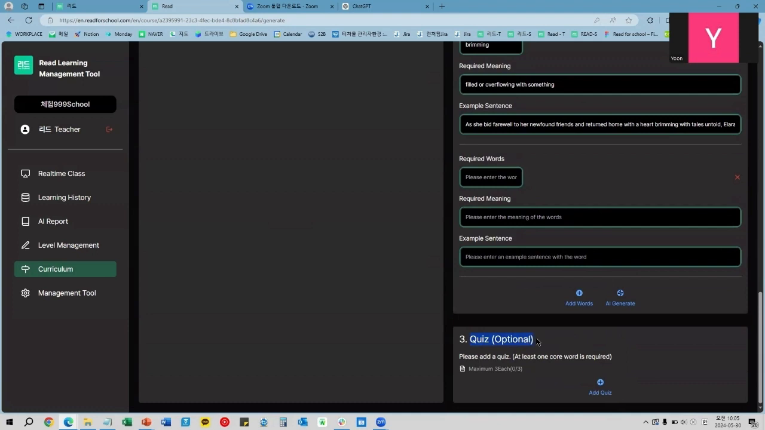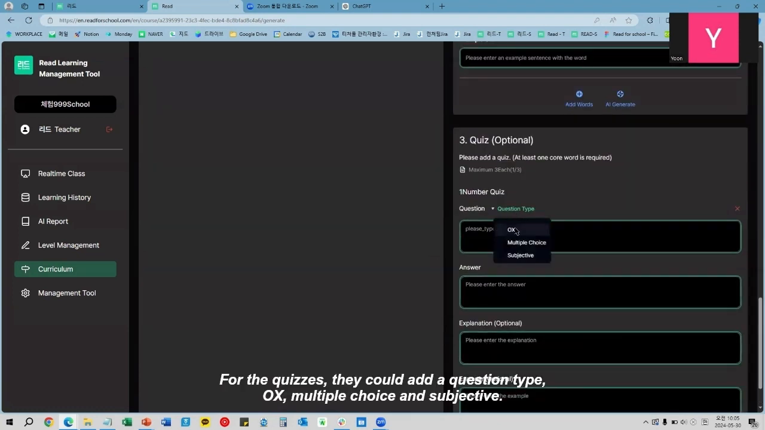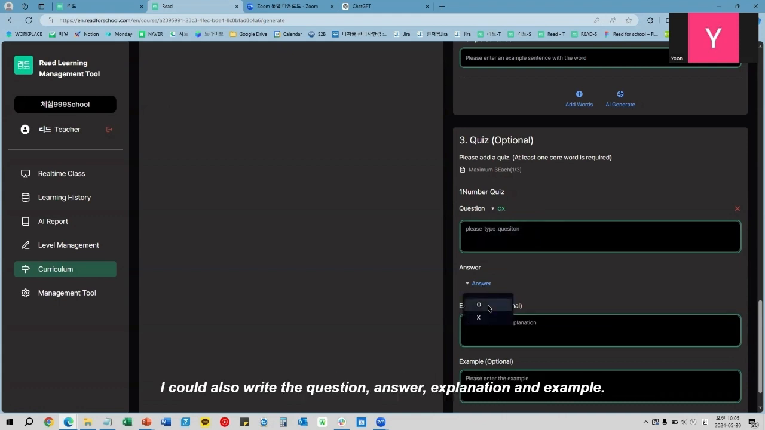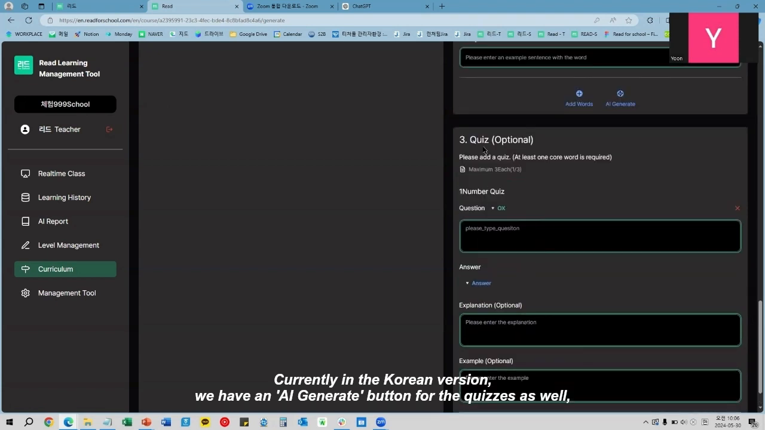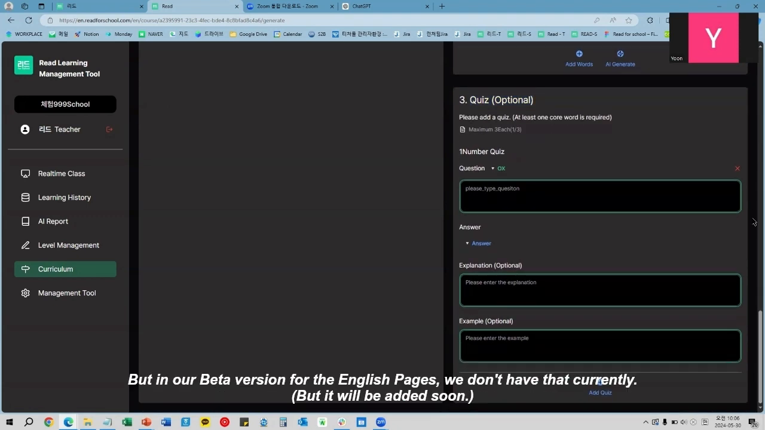Another thing is the quiz. They could add a question type, OX, multiple choice, and subjective. I could also write the question, answer, explanation, and example. So currently in the Korean version, we have an AI generate button for the quizzes as well, but in our beta version for the English pages, we don't have that currently.